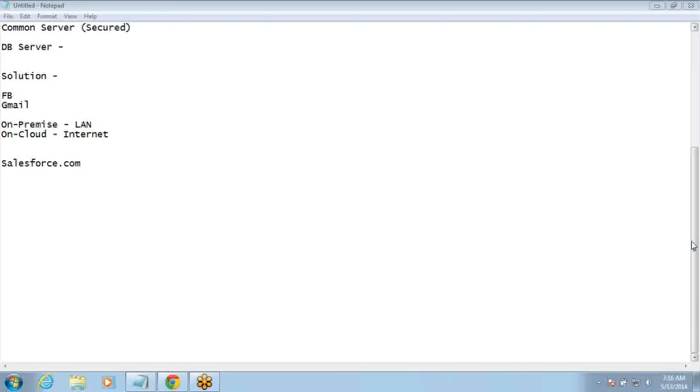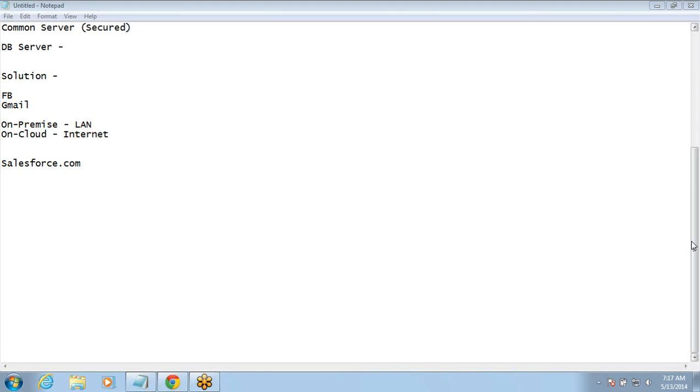So talking about differences will be a long and huge list. What I would suggest is, once we start putting data here, you will start realizing exactly how things are different. So Google Drive just allows you to upload documents, right? Salesforce allows you to maintain your database the way you want. It allows you to create the data structure, store data, and retrieve the data the way you want, do your queries and all those things. But Google Drive just allows you to upload the data. So there's a big difference.